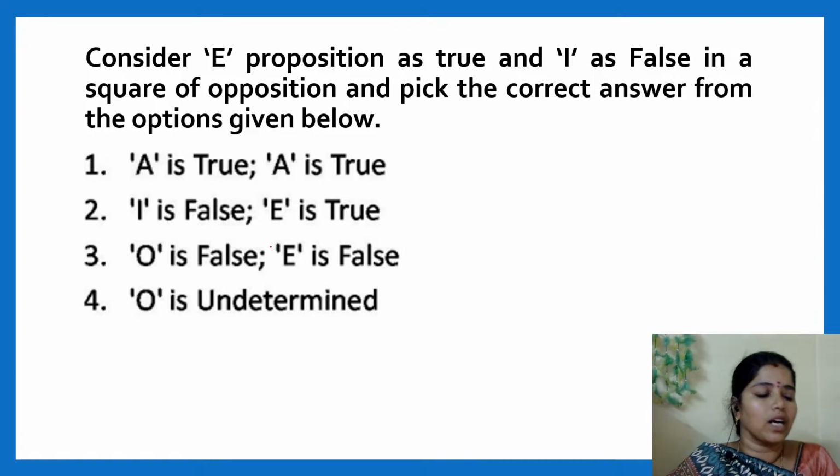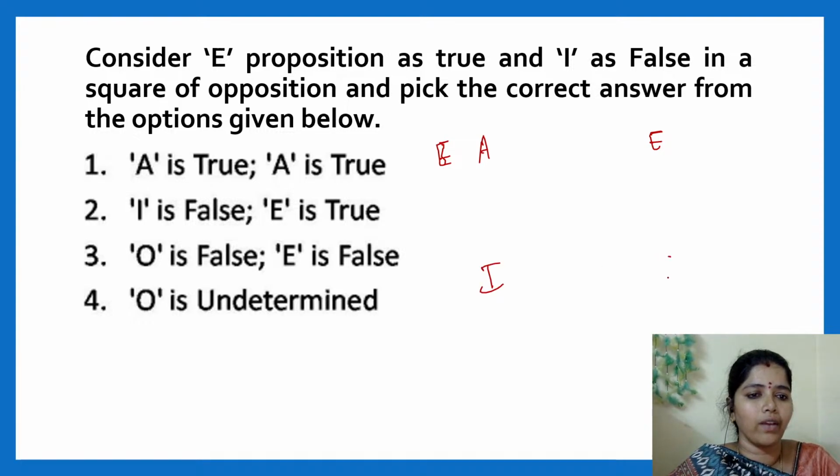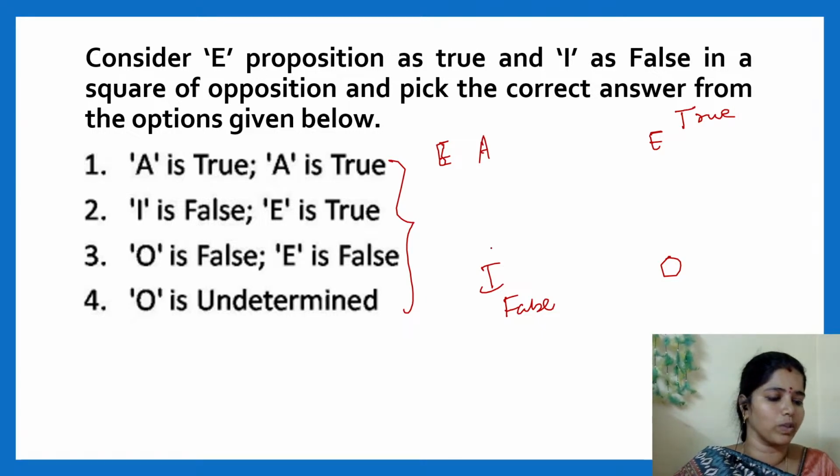Next question. Consider E proposition as true and I as false in a square of opposition. Pick the correct answer from the given options. So they have given you E proposition as true. A, E, I, O is always the order in which we write them. Whenever E is said to be true and I is said to be false in the square of opposition, what will be these statements? Which will come?